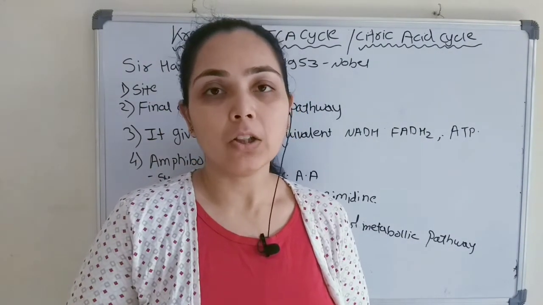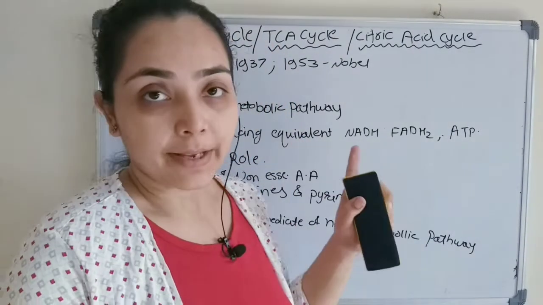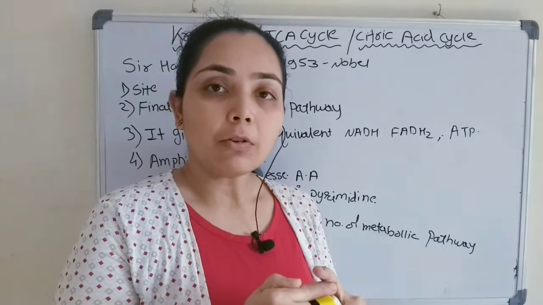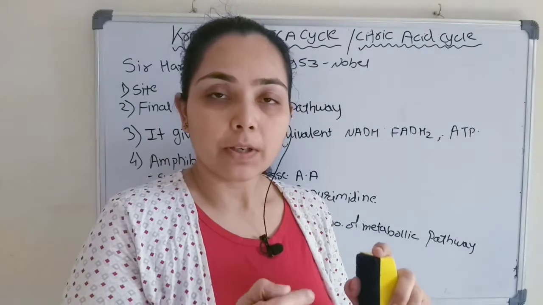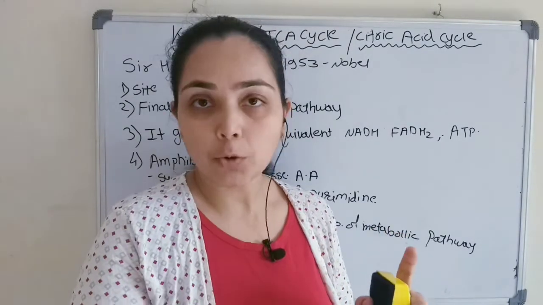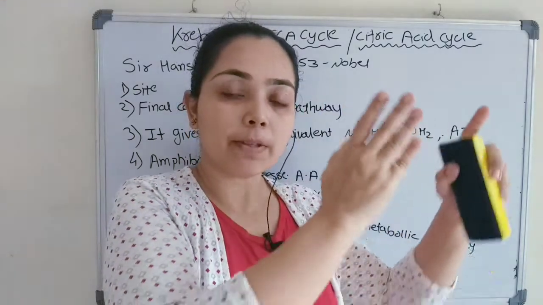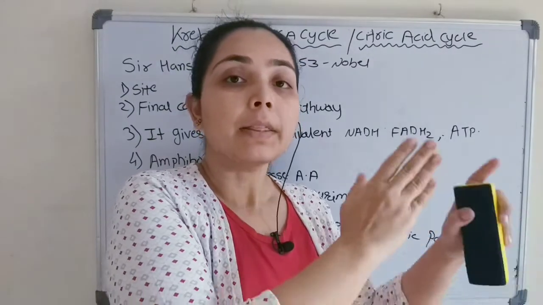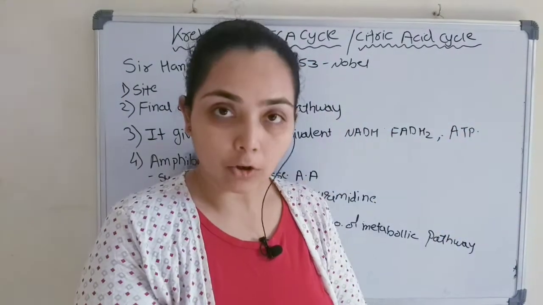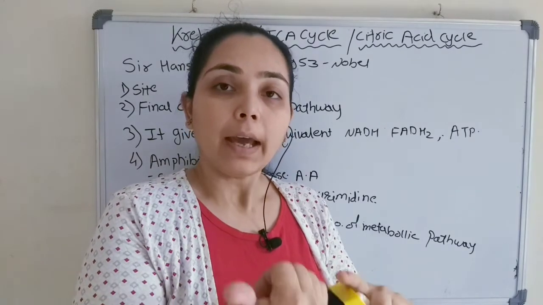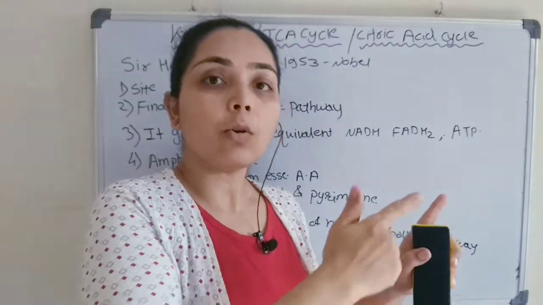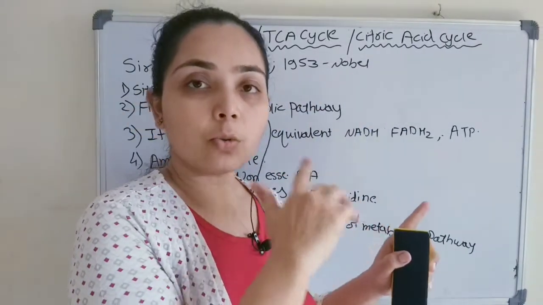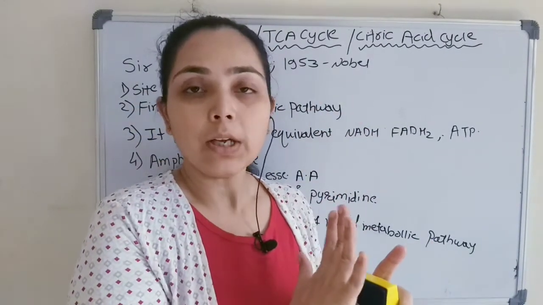Today we are starting a new topic, that is Krebs cycle. Up till now we had seen that during the process of aerobic respiration, first glucose is converted into pyruvate. That takes place in the cytoplasm of the cells. Then pyruvate enters into the mitochondria, right? And then it is converted into acetyl-CoA. Now that acetyl-CoA will enter into Krebs cycle. So today we will discuss that Krebs cycle in detail.